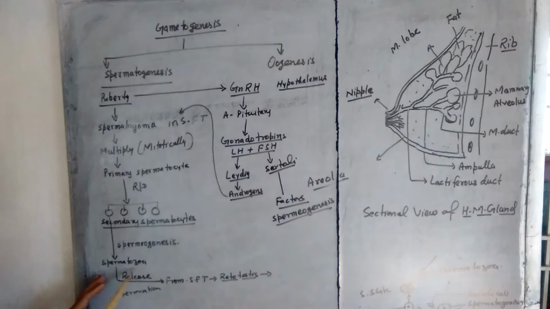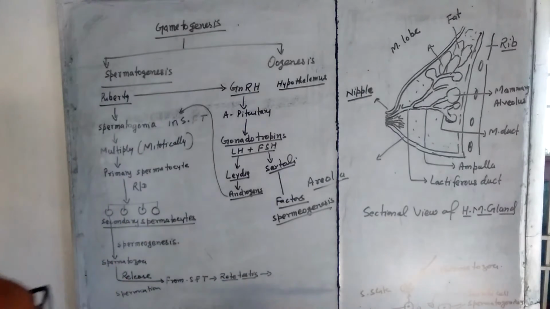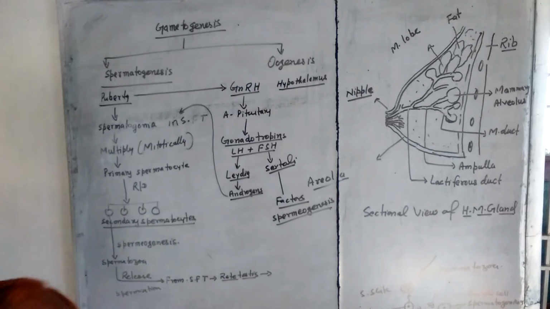So in this way, the process of formation of spermatozoa from the secondary spermatocyte is known as spermiogenesis, and the release of spermatozoa from the seminiferous tubules is known as spermiation. So make it clear what is the process of spermiogenesis and spermiation. I think it is clear that in primary spermatocyte reduction division takes place to form secondary spermatocyte, and from secondary spermatocyte the spermatozoa are formed.